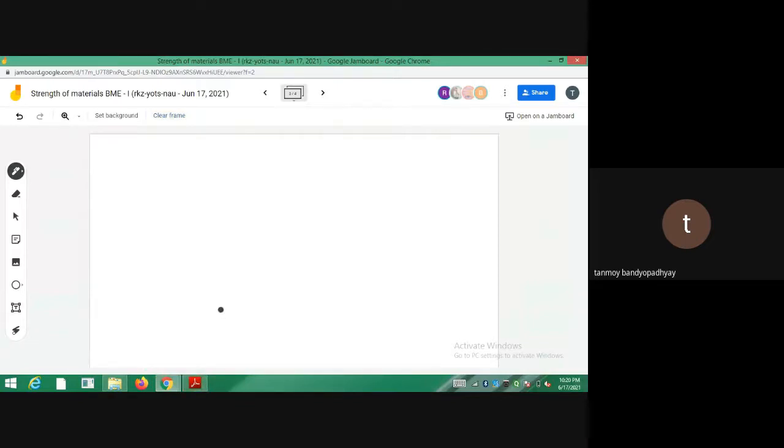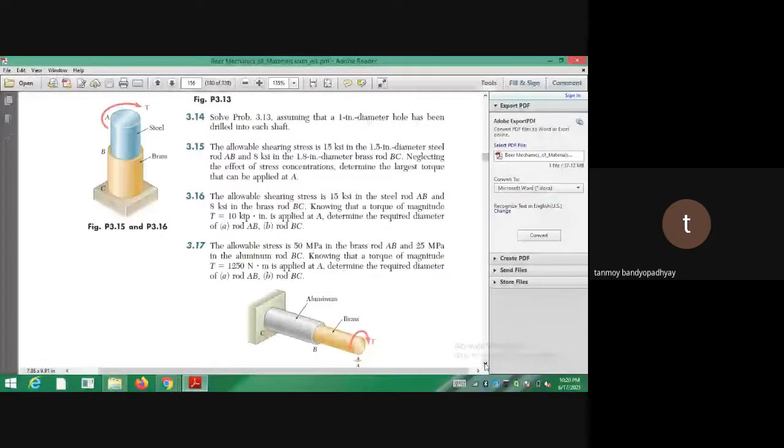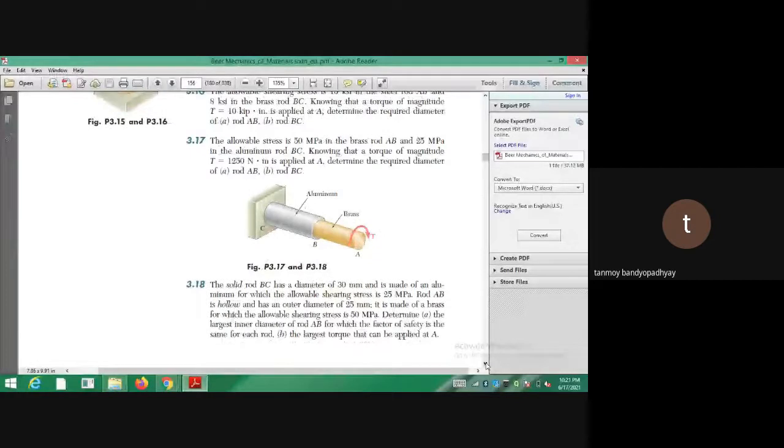Similarly, problem number 3.17. Here you have to just calculate the diameters actually. Since there is only a torque acting at the point A, TAB and TBC will be equal to capital T. The entire assembly, brass, steel, or any portion within A to C, is carrying a torque capital T. So the entire thing you have to work on T. You follow my note 3.17. I am not doing this problem. I hope you can understand from the note. You have the note in front of you.